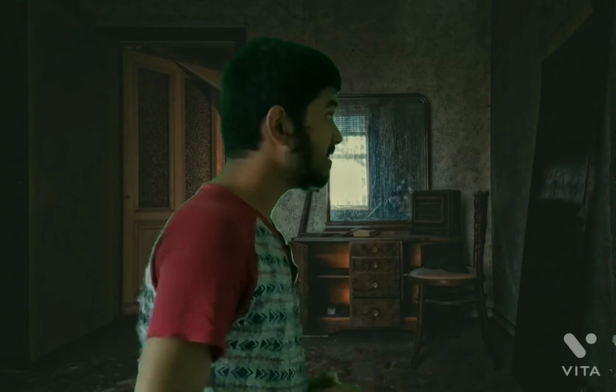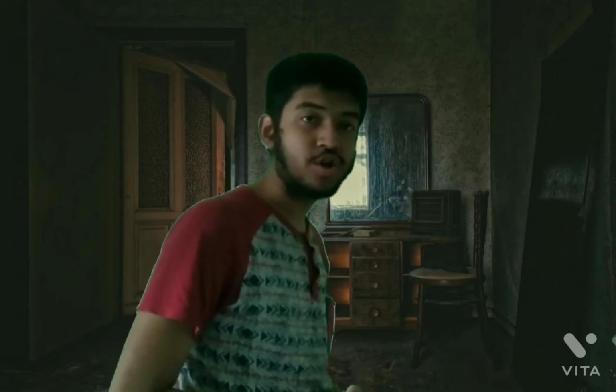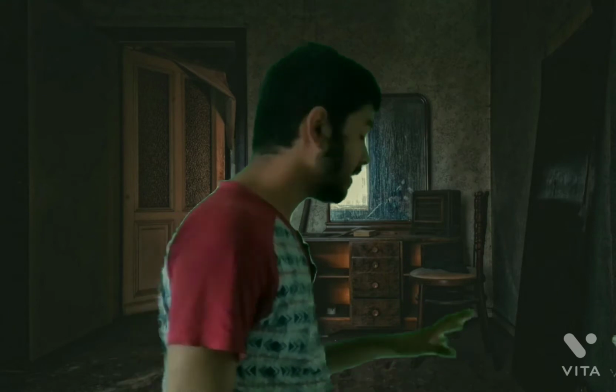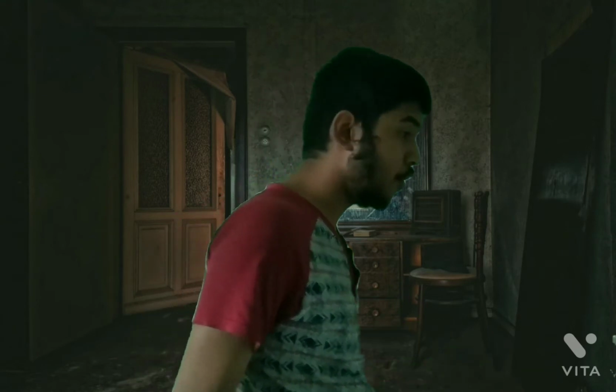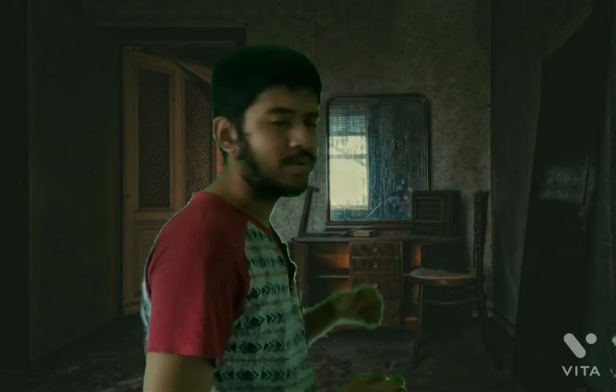Suppose that I entered my room and I can see everything dark because the light is not switched on. So what happens is that I cannot see anything. I can barely walk because I'm not sure if I will collide with some object, if some table is placed or where the chair is placed. I'm not able to see anything. So what will I do? I will simply switch on the light.